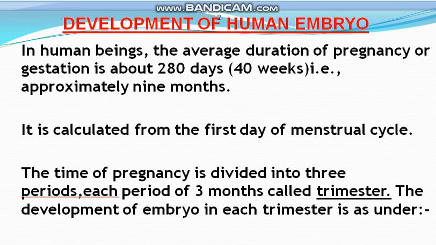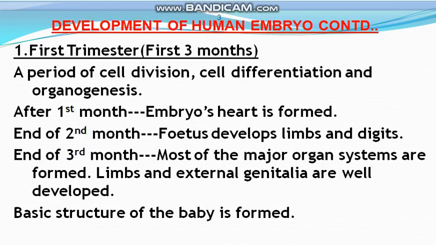The whole pregnancy is divided into 3 periods, and each period is of 3 months. So we can say that each period is known as a trimester, and in all we have 3 trimesters in 9 months.